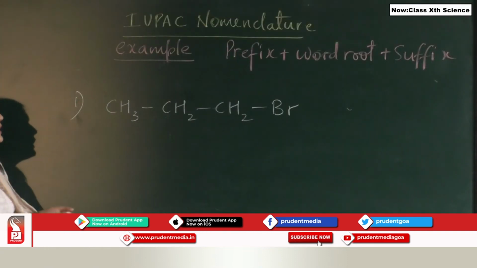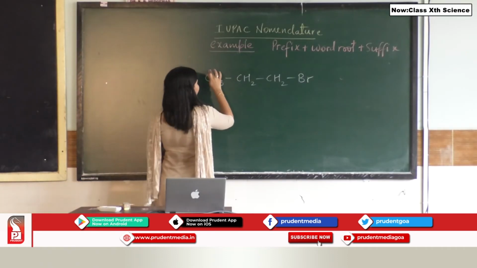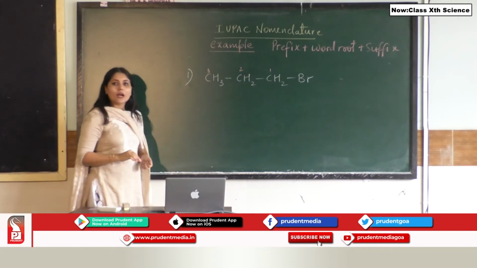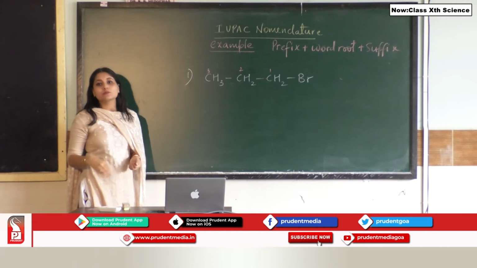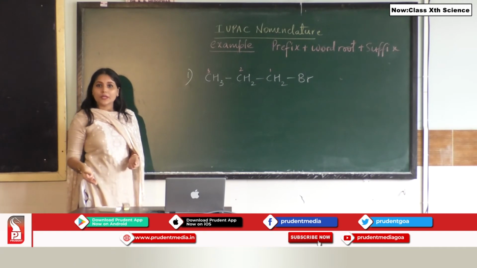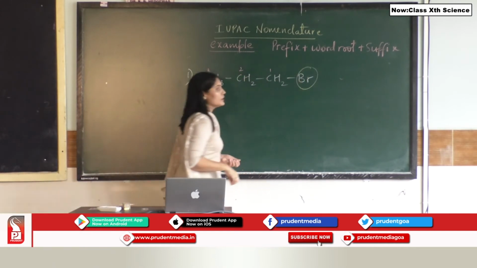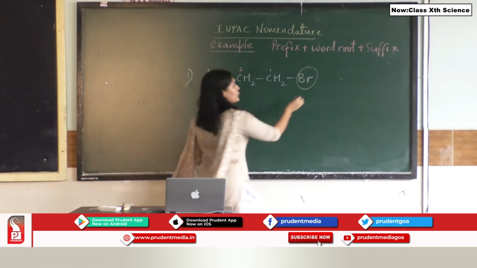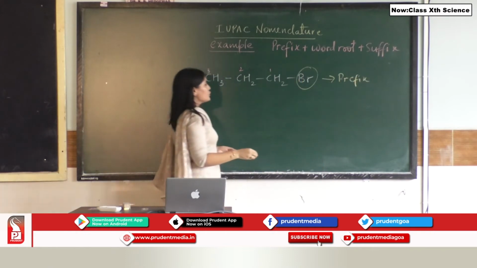Okay, so over here we are having CH3, CH2, CH2, Br. Your first step is to count the number of carbon atoms. So 1, 2 and 3. So how many carbon atoms are there? 3 carbon atoms. Since there are 3 carbon atoms, your word root is going to be prop. And the functional group that is present over here is bromine, which is another halo group, which will be used as a prefix. So what am I going to write?